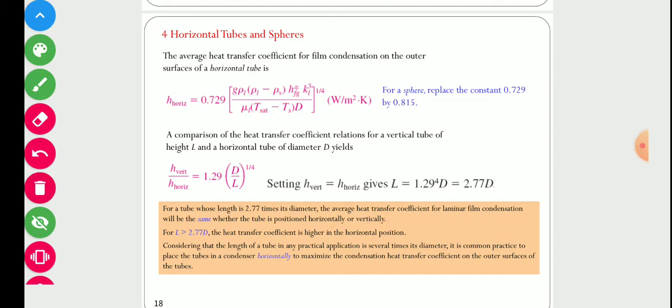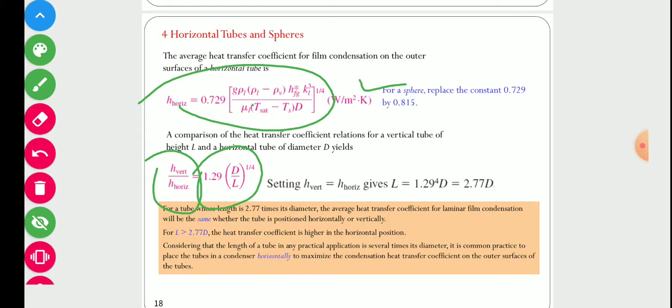Now we have calculated the heat transfer coefficient for both horizontal and vertical tubes. If we divide these, that is the heat transfer coefficient for the vertical tube divided by the heat transfer coefficient of the horizontal tube, then finally on the right hand side we get this one.